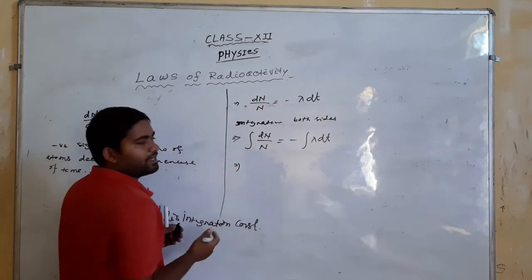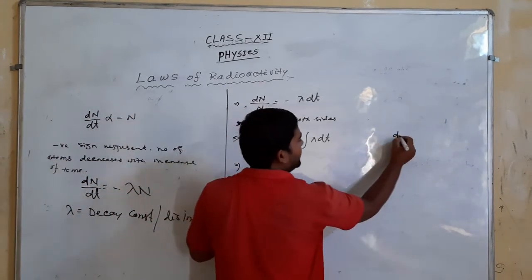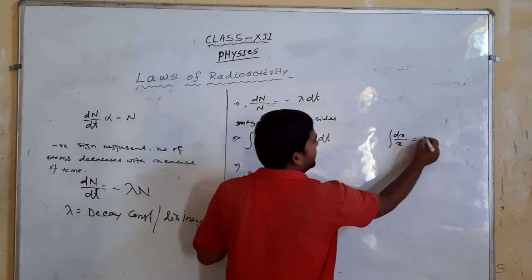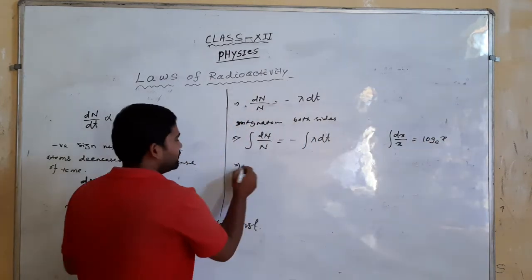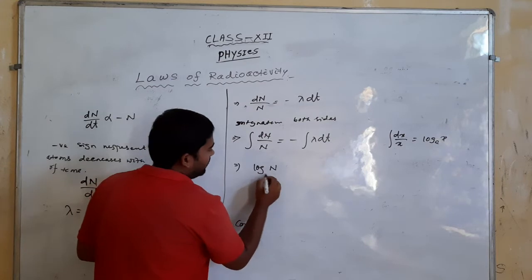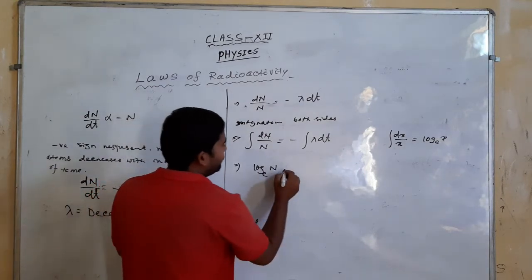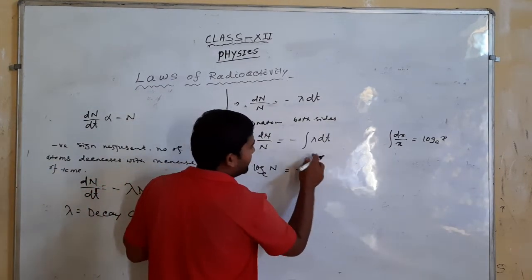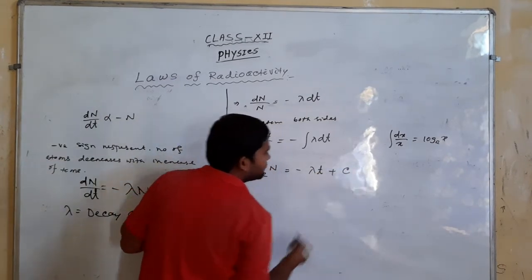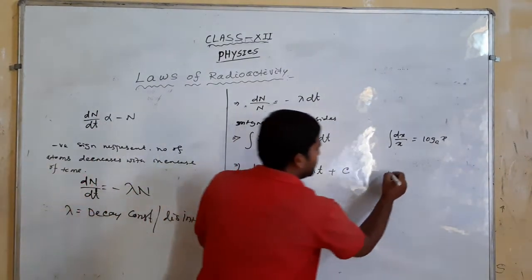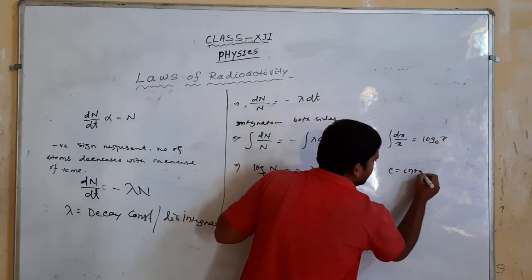So dN by N, that is dx by x, is log x with base e. So log N with base e equals minus lambda, which is a constant, times the integration of dt, which is t plus some integration constant c.